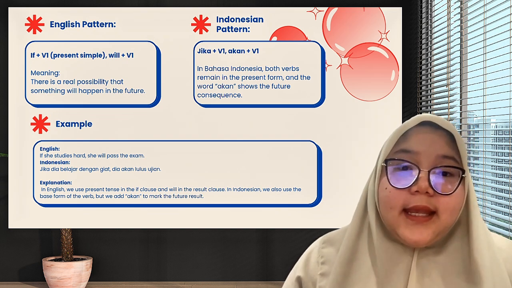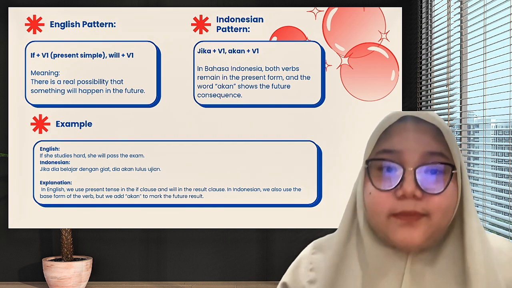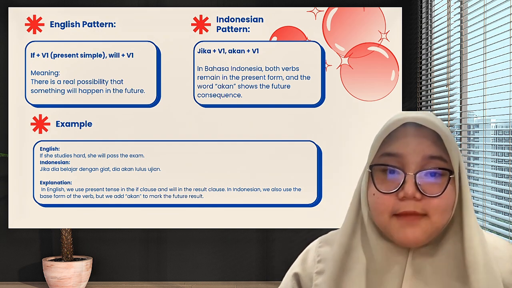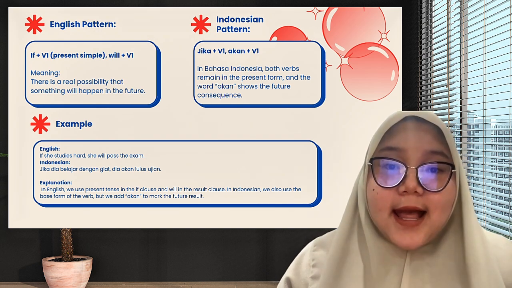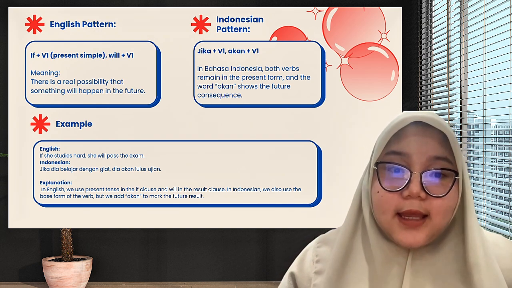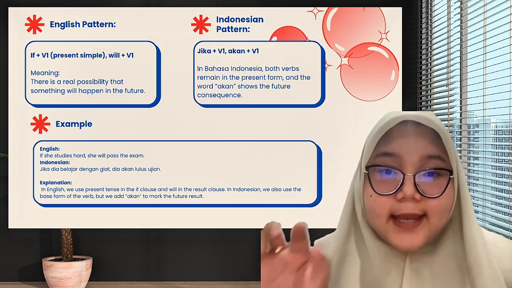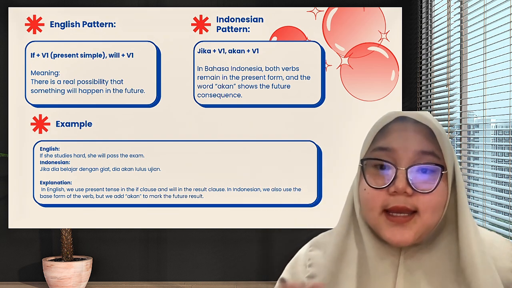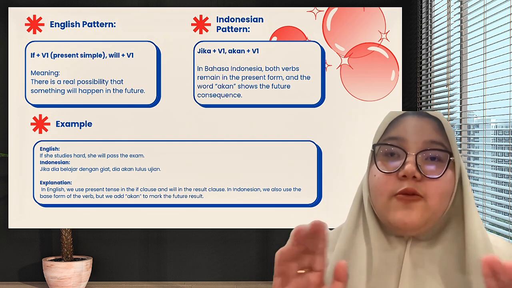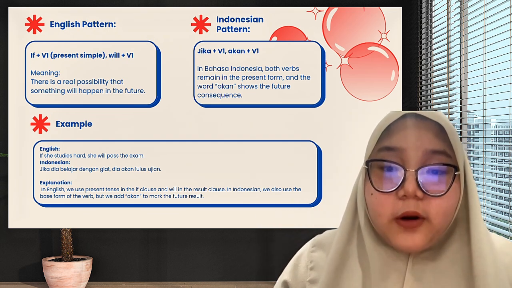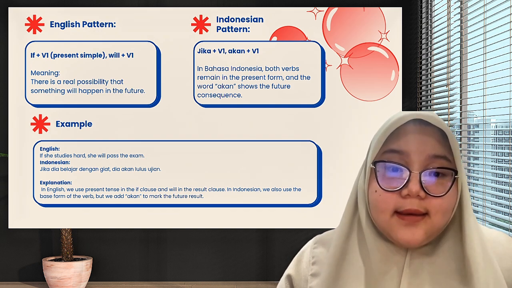For example, in English, we have the sentence, if she studies hard, she will pass the exam. In Bahasa Indonesia, it is jika dia belajar dengan giat, dia akan lulus ujian. In English, we use the present tense in the if clause and will in the result clause. In Bahasa Indonesia, we also use the base form of the verb, but we add akan to mark the future result. And the next one is type 2.